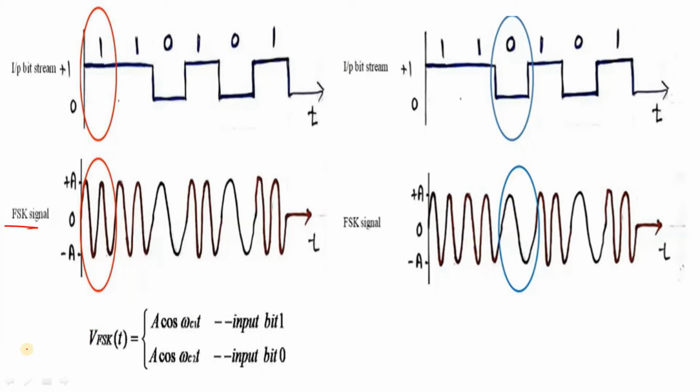The representation of the FSK output: A cos omega C1 t for input bit stream 1, and A cos omega C2 t for input bit stream 0, where omega C1 and omega C2 are the angular frequencies of the respective carrier signals.